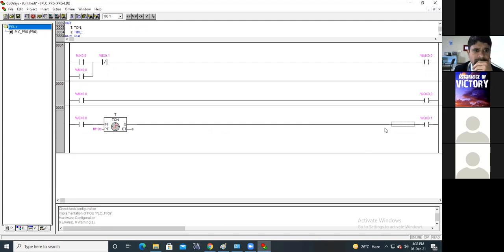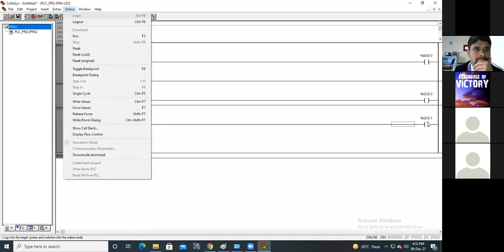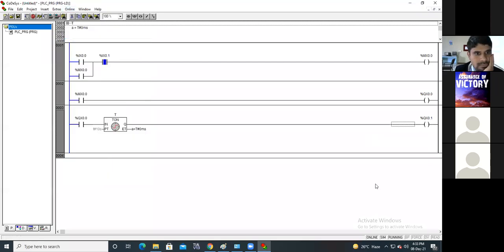Now see what will happen. Let's see. Login. Run. I have pressed the start push button. So it is on. See, as soon as it is on, this timer starts counting. After 10 seconds, it is on.